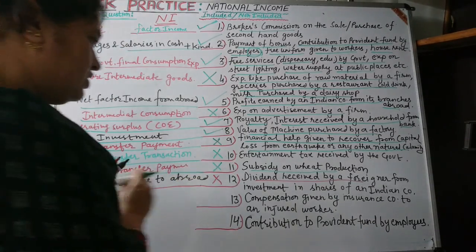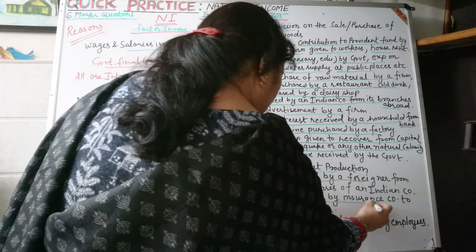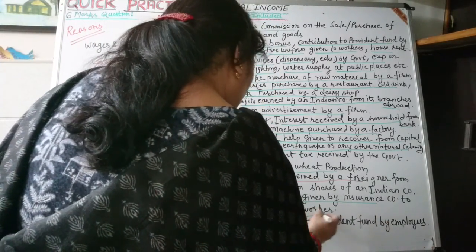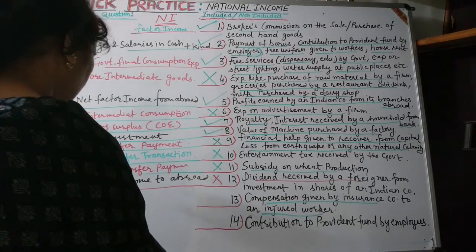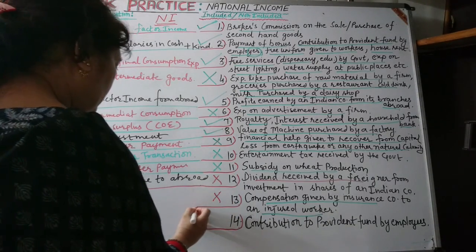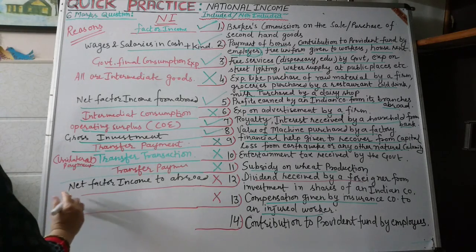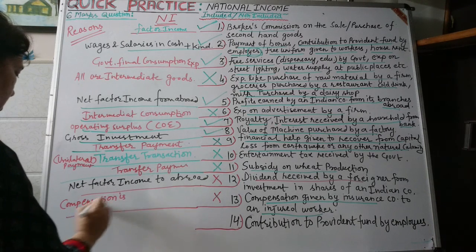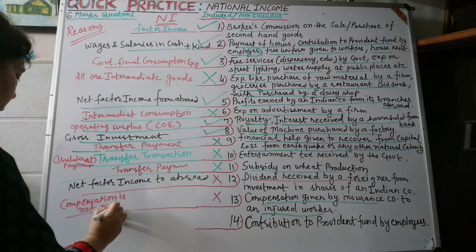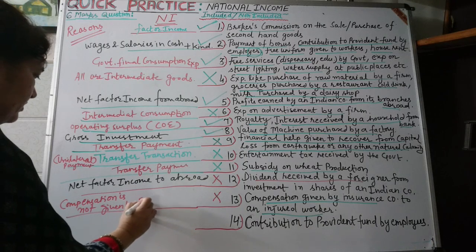Then compensation given by an insurance company to an injured person will not be a part of national income because compensation is not given by the employer.